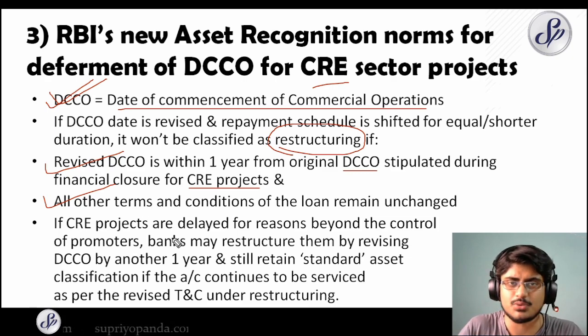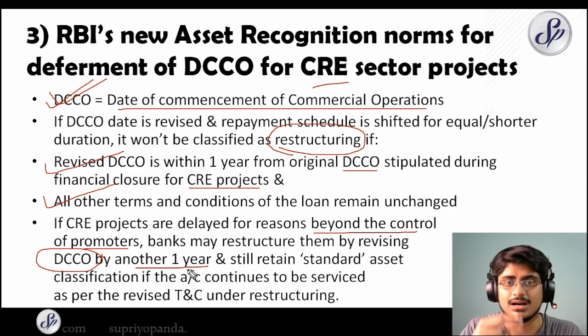And if the CRE projects are delayed for reasons beyond the control of the promoters, very important, beyond the control of the promoters, banks may restructure them by revising DCCO by another 1 year. So 1 year was already allowed, and they can go ahead and revise it by another year if there are reasons which are beyond the control of the promoters. Very important.